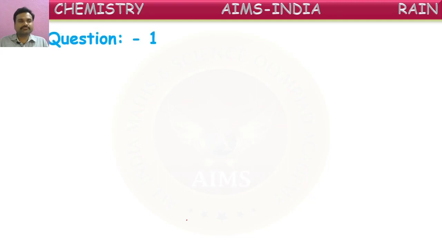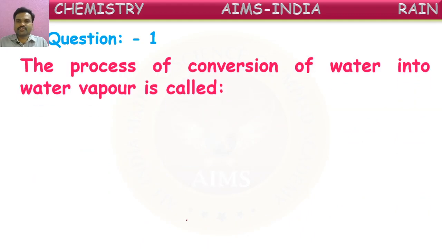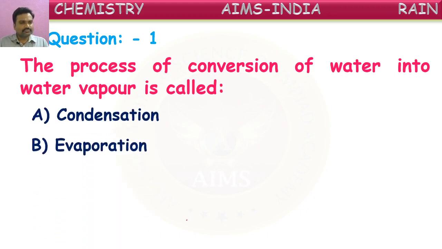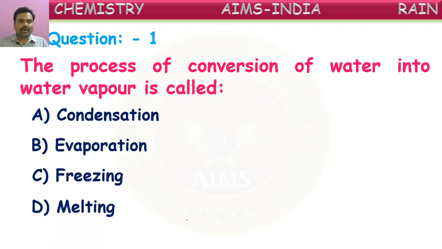The first question. The process of conversion of water into water vapor is called what? You can give the answer directly without options also, you can try. Anyhow, I am giving options here: condensation, evaporation, freezing, melting. Out of these four, which is correct, children, regarding conversion of water into water vapor?